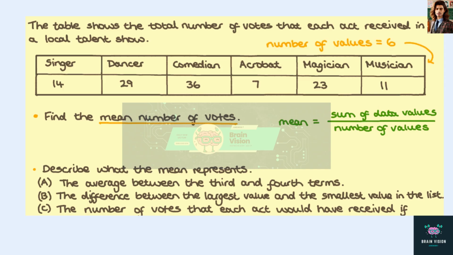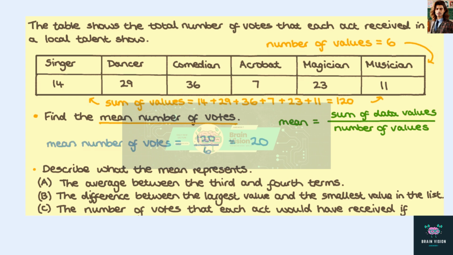From the table, we can determine that there were 6 acts taking part in the talent show, so the number of data values is 6. The sum of all the data values, which in this context is the total number of votes received, is 120. So the mean number of votes is equal to 120 over 6, which is 20.